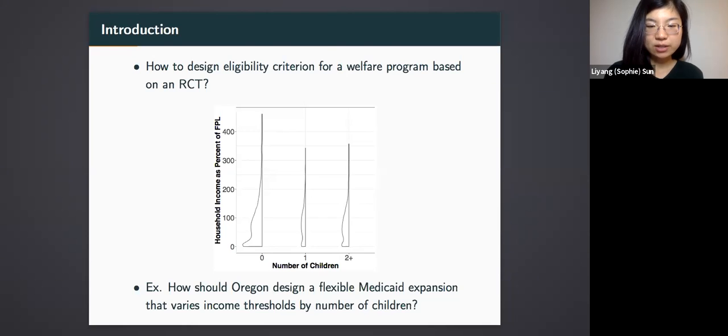To visualize this question, I plot the income distribution by number of children shown on the horizontal axis. And the question is where to draw these three different income thresholds depending on the number of children below which people become eligible for Medicaid. The rules I developed in my paper are able to pick these thresholds based on any experiment that randomizes individuals into Medicaid eligibility and non-eligibility.